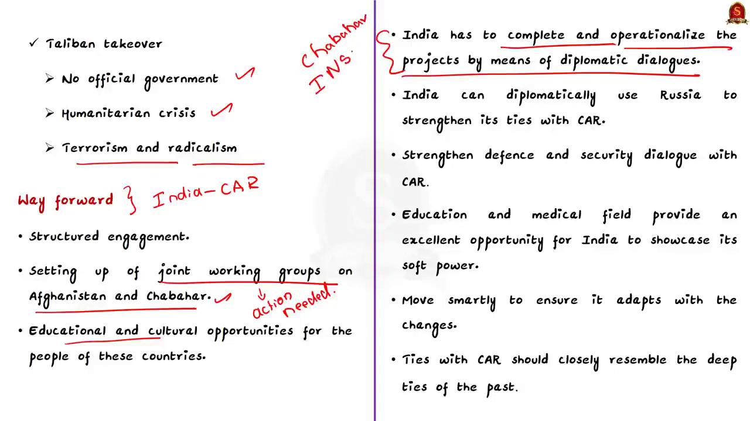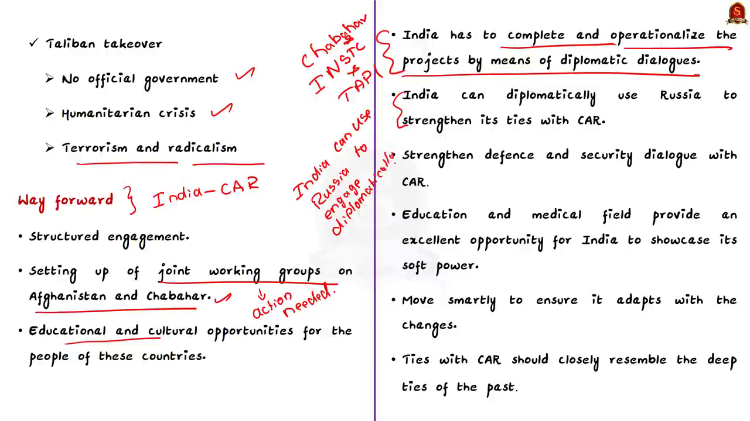The next solution is that India should remember that it is not the only country strengthening its ties with the Central Asian republics. While Russia is the most important strategic player, China is now the biggest development and infrastructure partner of these countries. So, India can diplomatically use Russia to strengthen its ties with the Central Asian republics. India should institute and strengthen defense and security dialogue with the Central Asian countries.